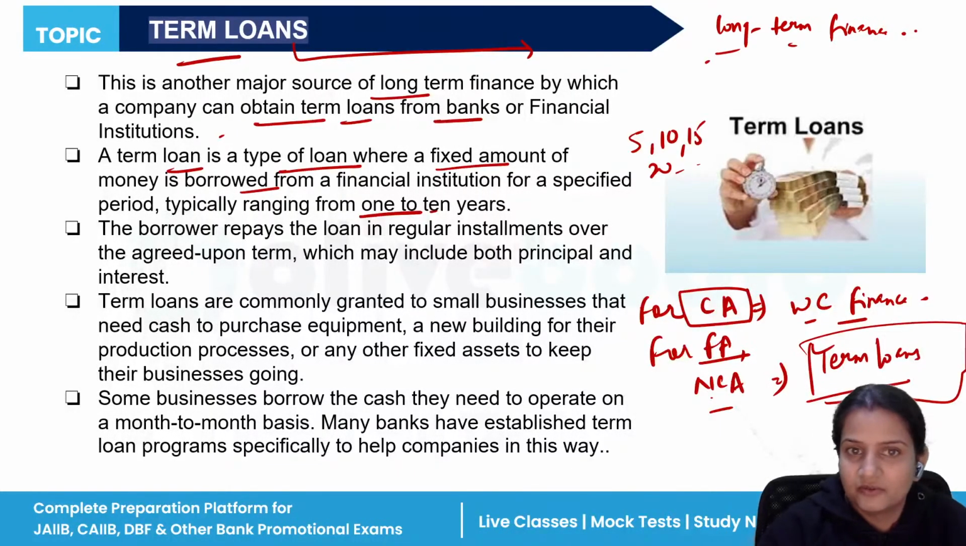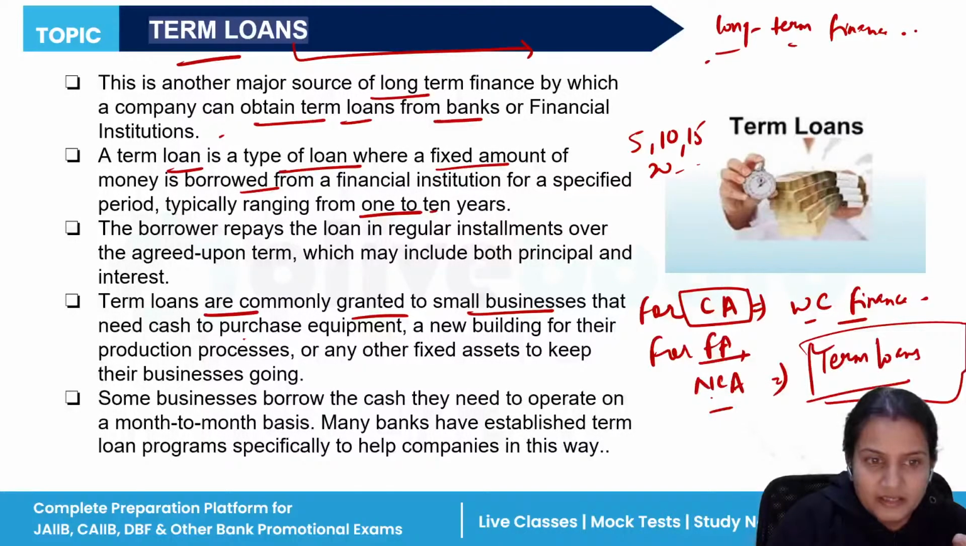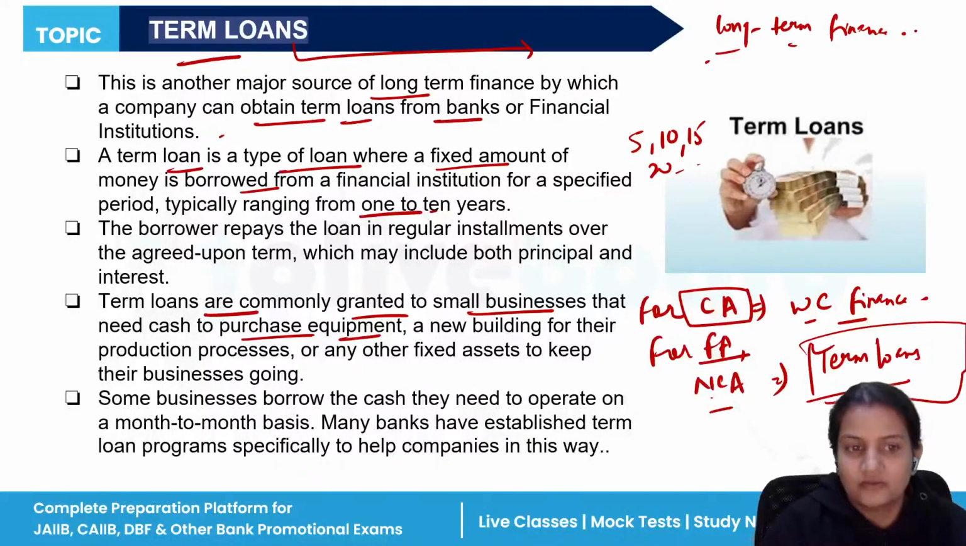So this is what term loans are, and these are the criteria to fulfill for term loans from the bank. Term loans are commonly granted to small businesses that need cash to purchase equipment. For example, if you need to purchase any equipment, any machinery, a new building for your production processes, or raw material for your finished goods, such types of loans are granted by the bank.